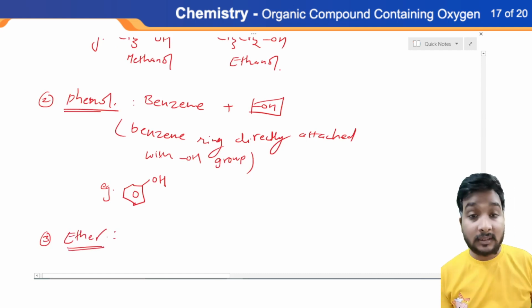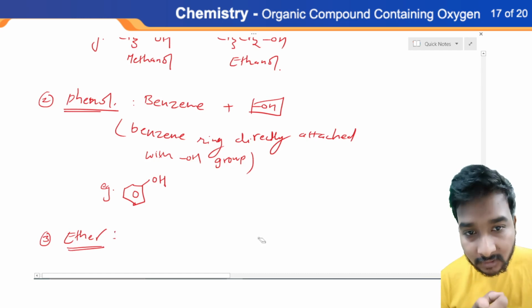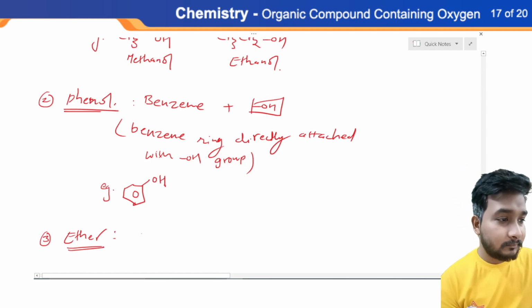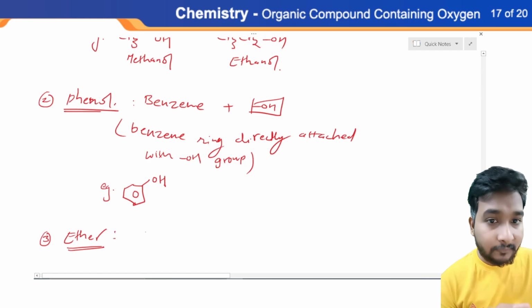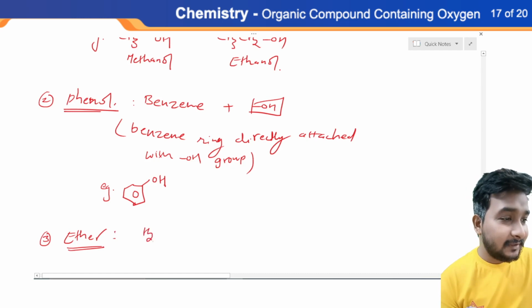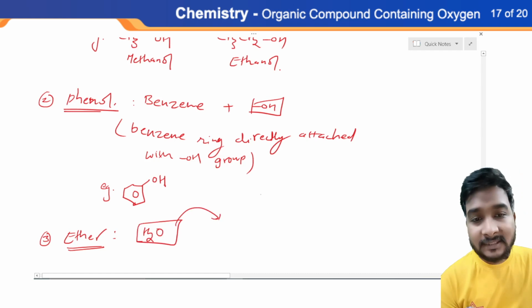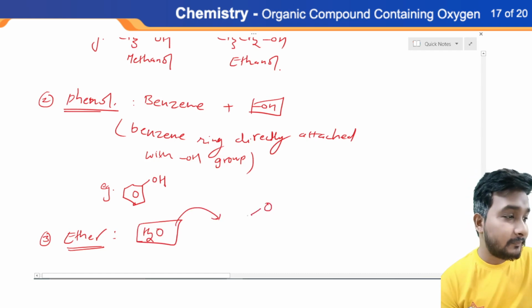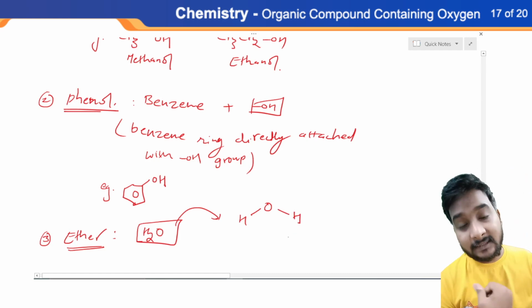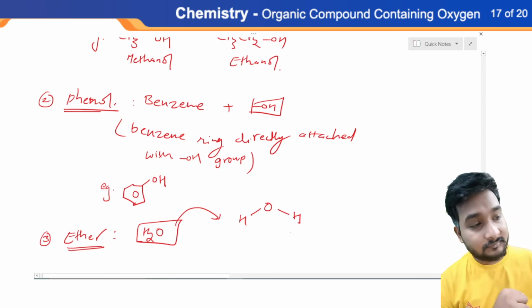Now the third one is ether. Do you know the formula of water? If you don't know, drink water first. The formula of water is H2O, and if we open the structure of H2O, two hydrogen atoms are connected with a single oxygen.